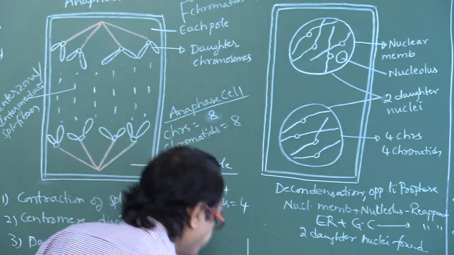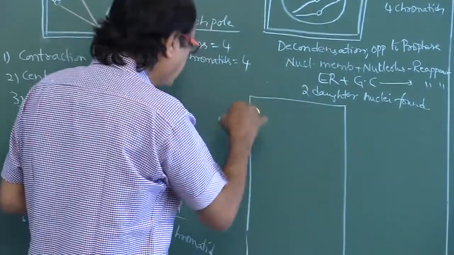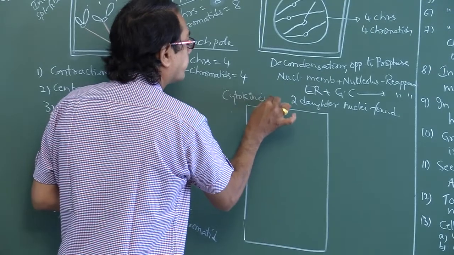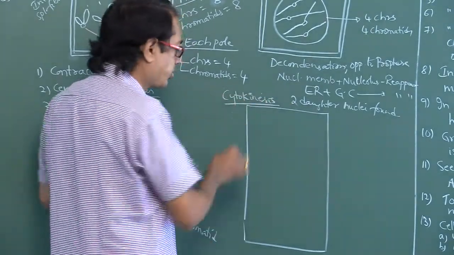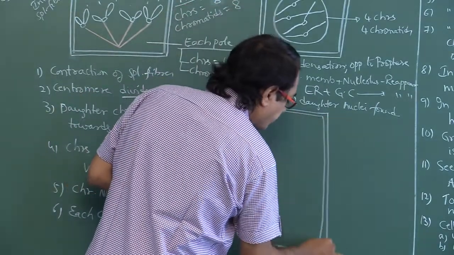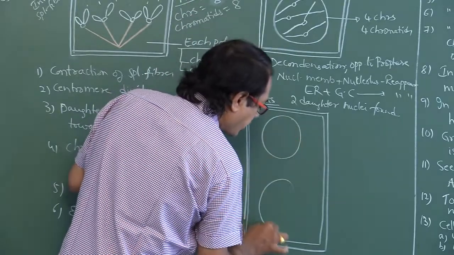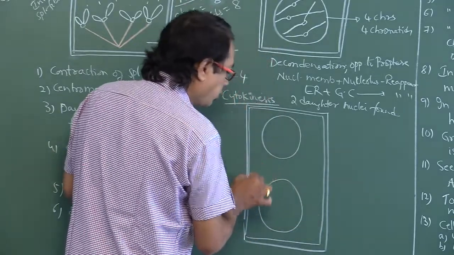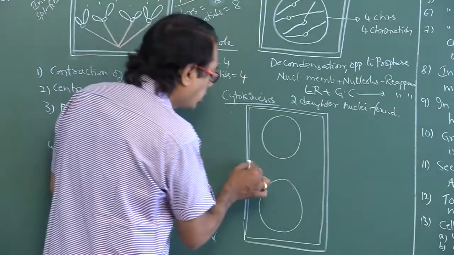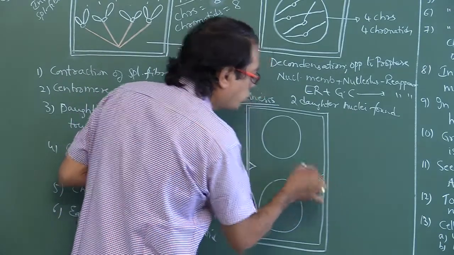Next one, this is cytokinesis. This is the daughter nucleus, this is another daughter nucleus. In animal cells it occurs by a method called the furrowing method. Here a groove is formed in between the two nuclei.